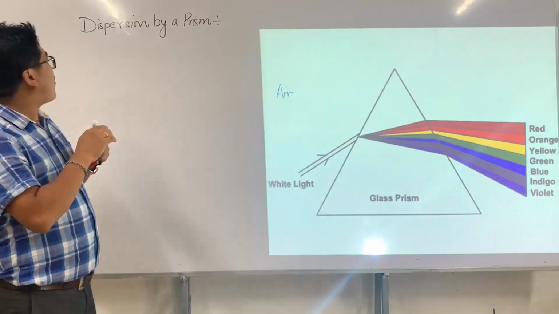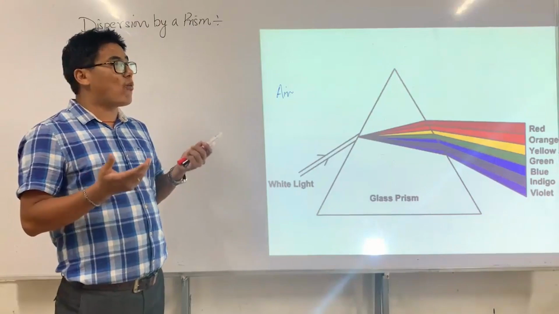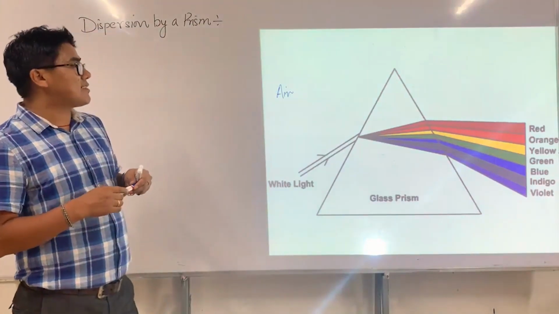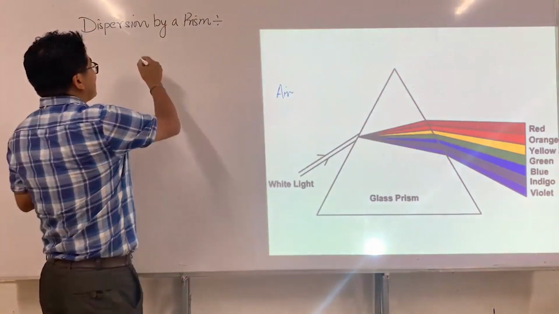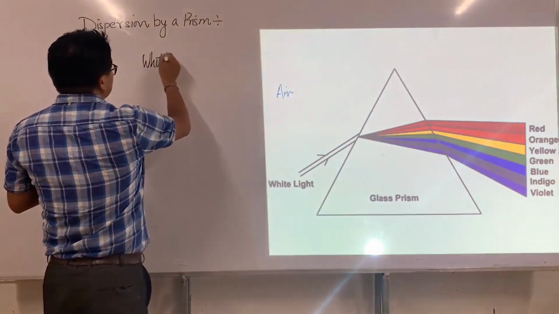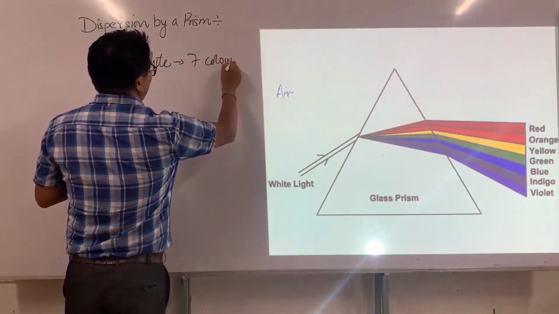When I say light, in a sense, it is white light, visible light, and white light consists of 7 colors.